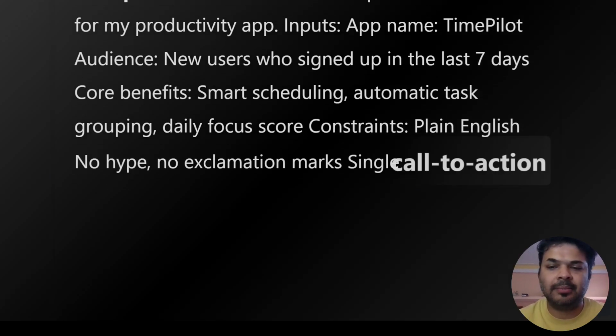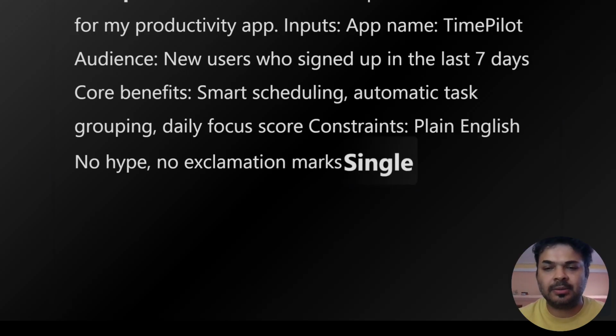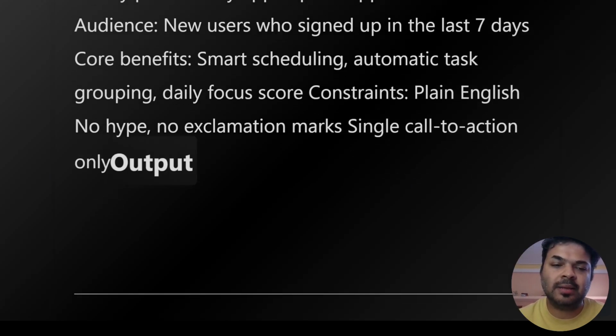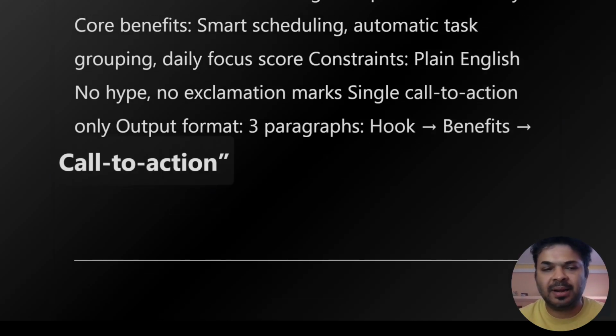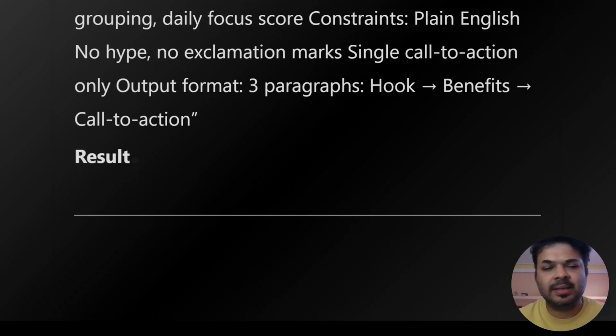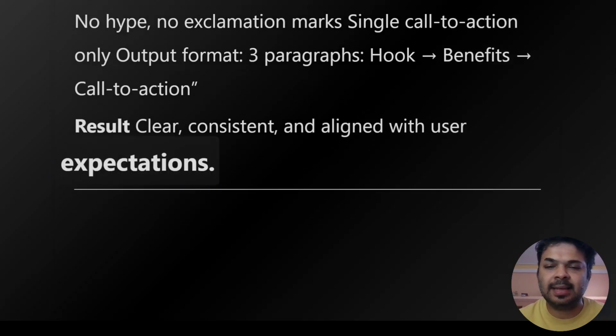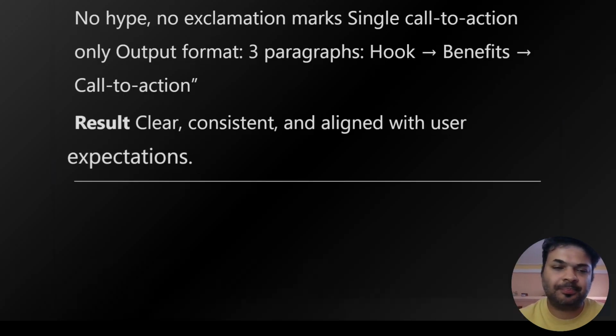Constraints are plain English, no hype, no exclamation marks. A single call to action only. The output format: three paragraphs, hook, benefits, and the call to action. The result that you get is clear, consistent, and aligned with user expectations.